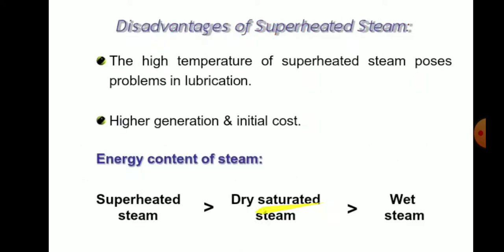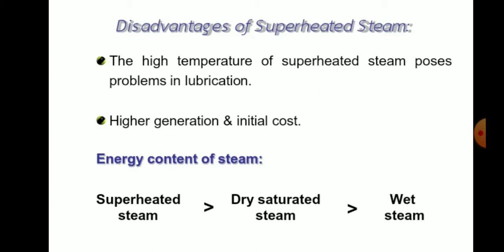Next, the disadvantage: the high temperature of superheated steam poses problems in lubrication, and higher generation and initial cost. So it has a higher generation cost because we need to heat the steam once again to make it superheated steam.